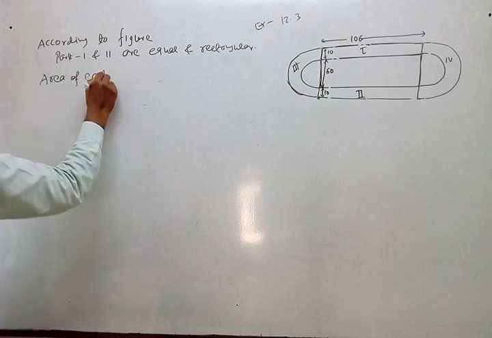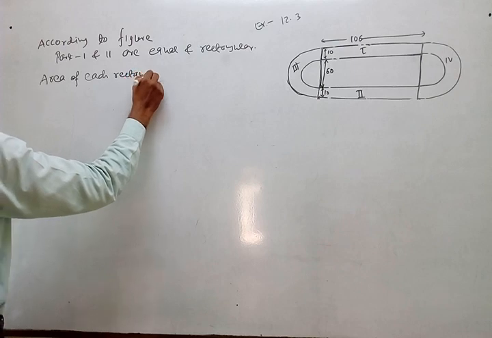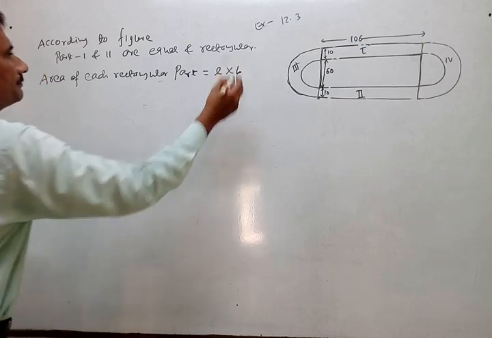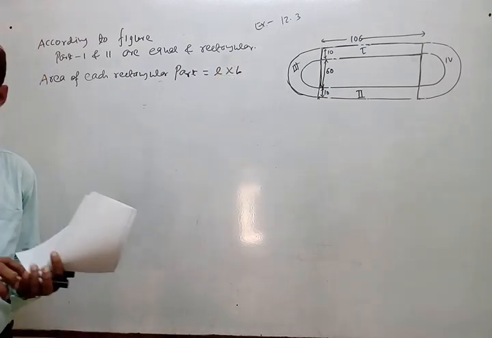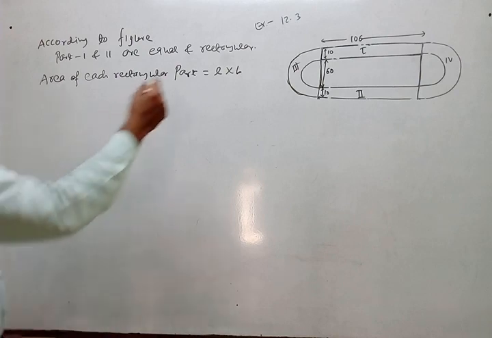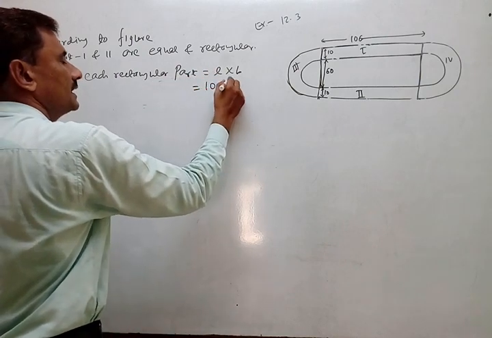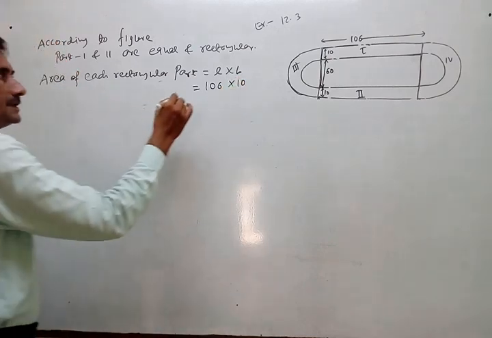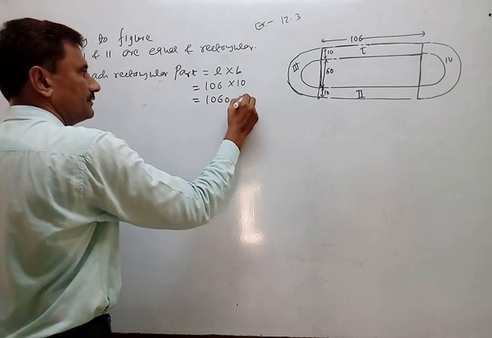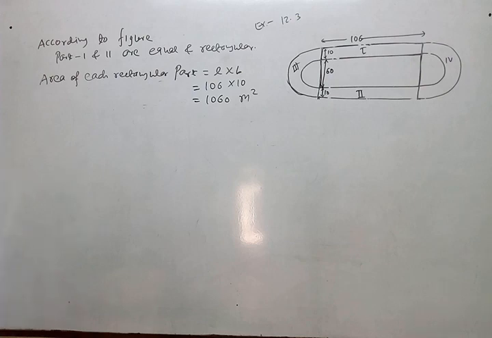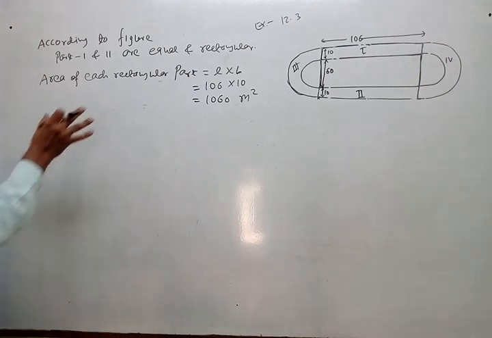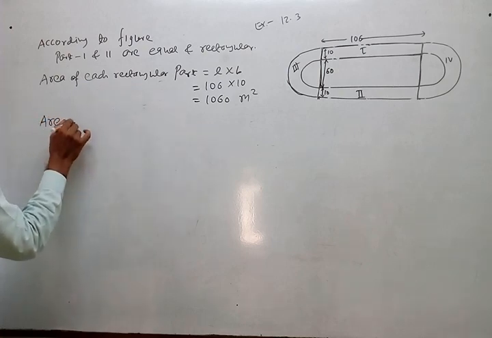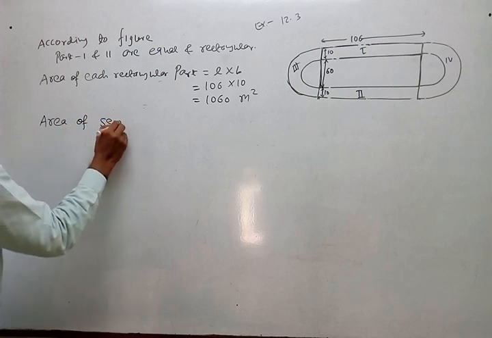So area of the rectangular part, either one or each rectangular part, is equal to L into B. You know the formula of the area of a rectangle. L into B. L is given as 106 and this is 10. So it is 1060 meter square because everything given here is in meters, so the area's unit will be meter square. The same way, the second part also. Now the area of the semicircular part.